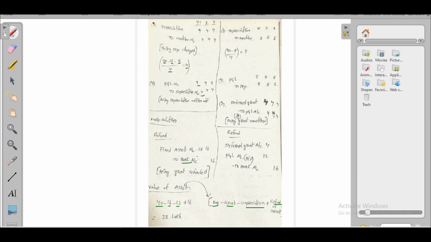because we are assuming that we have done the refund at the end of 3rd year. That's why you have to take 4 lakhs plus 4 lakhs plus 4 lakhs for 3 years. So 12 lakhs for 3 years depreciation plus refund of grant. Value of asset is 28 lakhs. That is about net method.